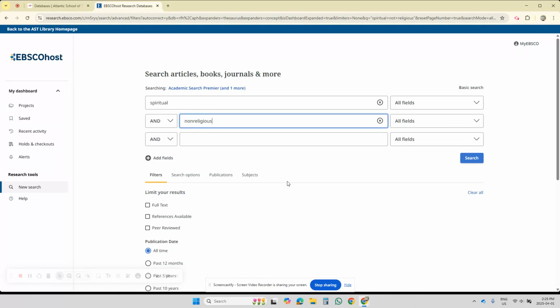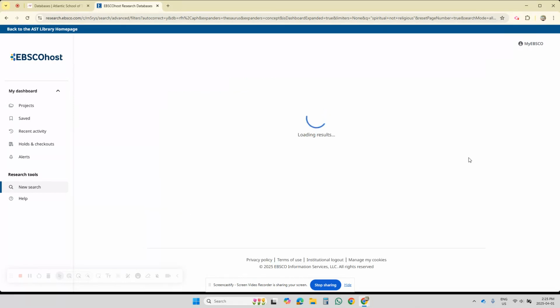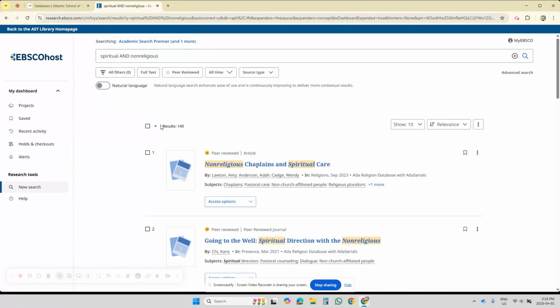Now what I'm hoping to achieve by this is to find content that's about spiritual and not religious, but the not religious part will be retrieved by the new keyword, non-religious. So let's hit search. 140 results. See that right there? That's a small amount of results, but that's also a promising number. It shows that the database did the search well, and it focused in on exactly what we were hoping to find. Whether or not the results themselves are of value to us, we have to determine by investigating them.